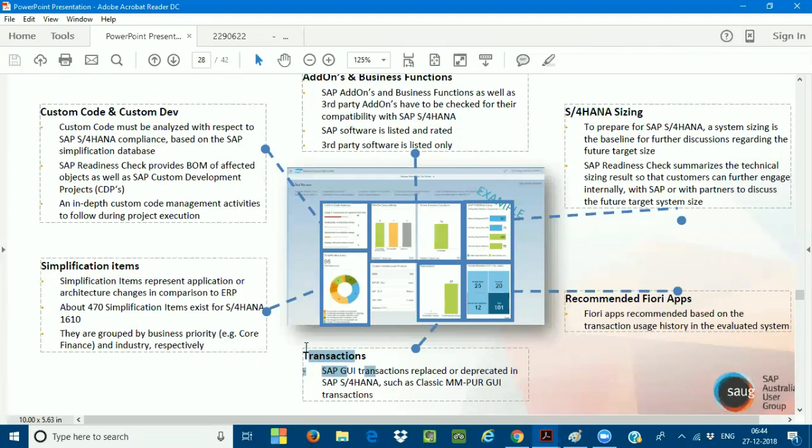For example, in the last class when we were discussing Fiori, I told you that managing house banks, which earlier we did with FI12 as the transaction code, is now not available in SAP S/4HANA. It has to be executed from the SAP Fiori app. Like this, what are all the transactions which are available right now? What are not available? What have been moved to Fiori? This all comes under the transactions. And what are the recommended Fiori apps for the business process? From the functional point of view, you should have an idea about all of these.